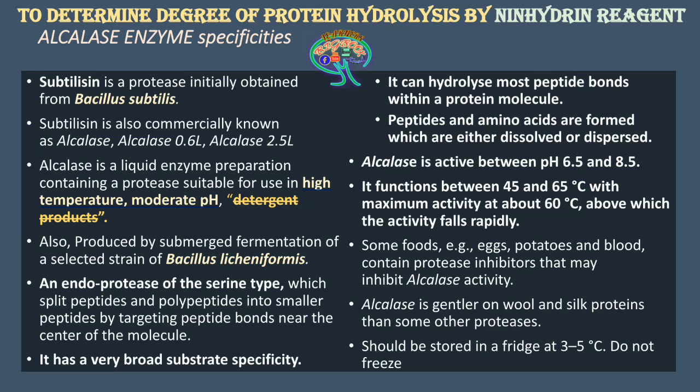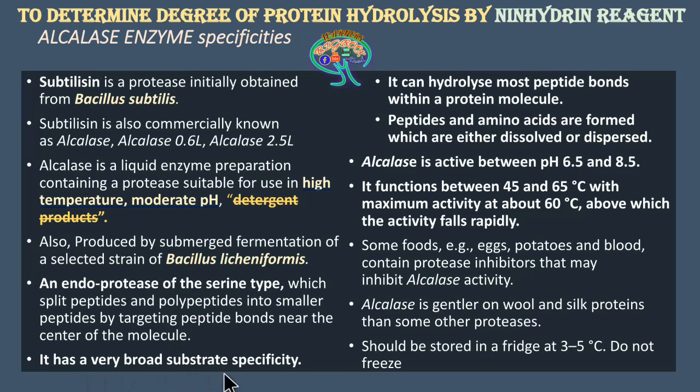So the 200 amino acid polymer chain is going to break into 3 or 4 small peptide chains. It is not going to act on the extreme N terminus or the extreme C terminus of the protein, and it is not going to remove amino acids one by one. It is going to directly act in the center of the protein polymer. Because of that, small peptide chains are going to be formed.